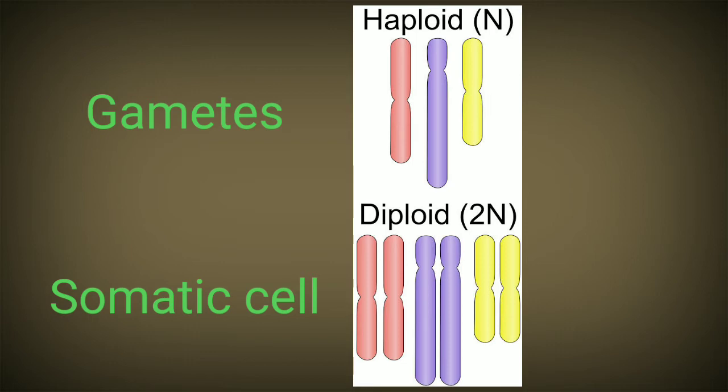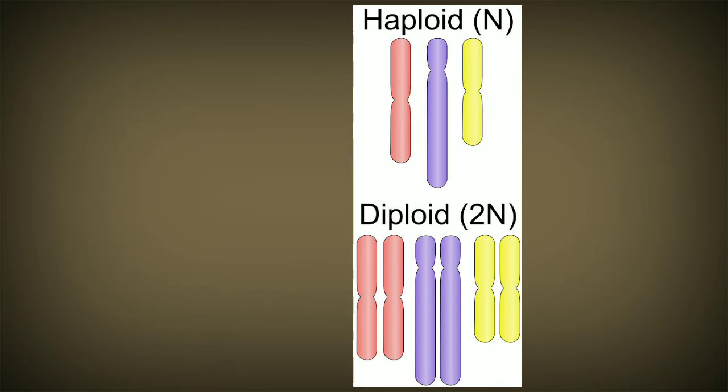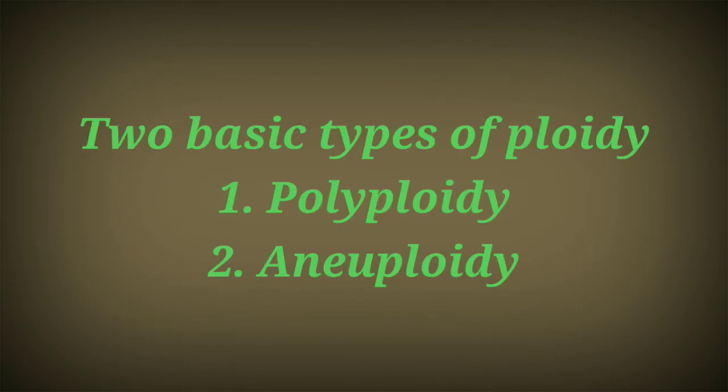Now the number of chromosomes can be increased depending upon the condition, and this is a very well-known phenomenon in plants during the plant breeding process, where the number of chromosomes is increased by plant breeders. All this brings some changes in the phenotypic or genotypic characters in that particular plant body. Here we are going to discuss two basic types of ploidy, which are called polyploidy and aneuploidy.